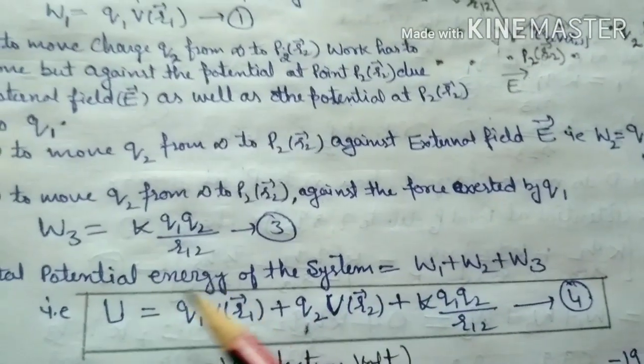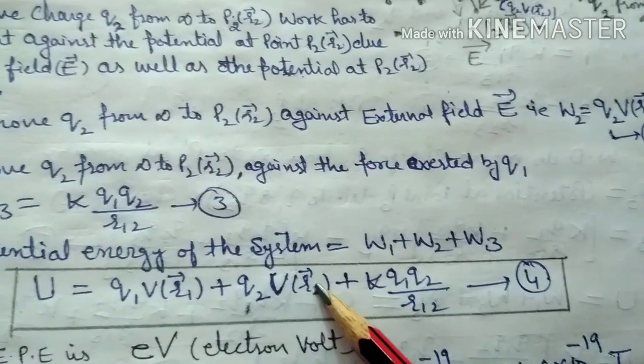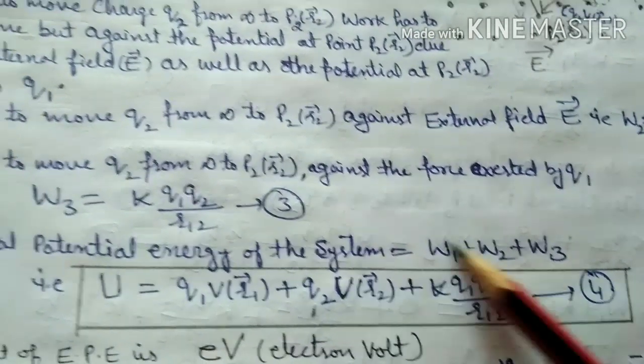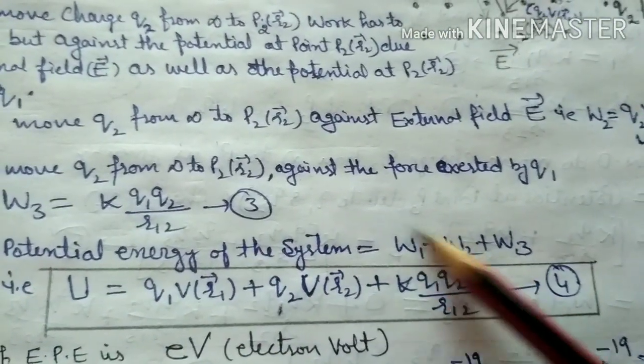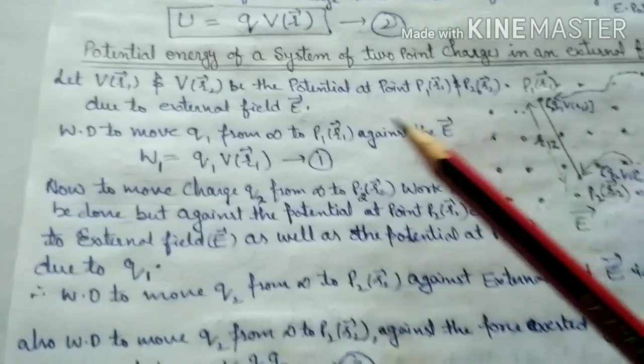Therefore U is equal to q1 V(r1) plus q2 V(r2) plus k q1 q2 upon r12. This is the potential energy of a system of two point charges in an external field. Hope you understand.